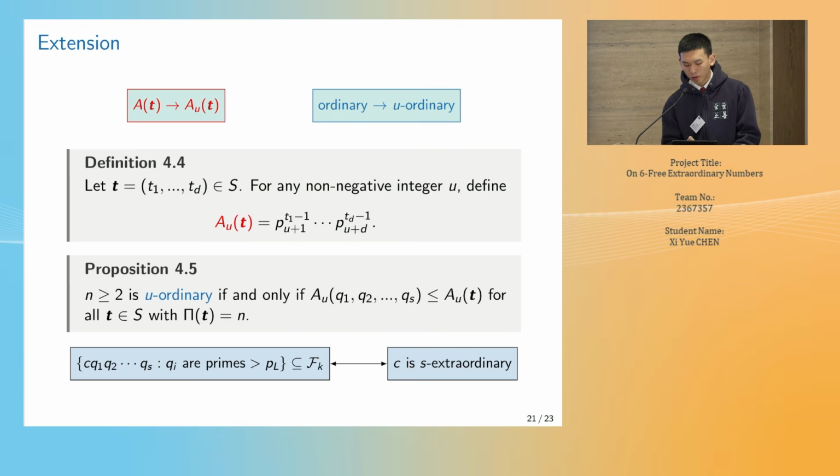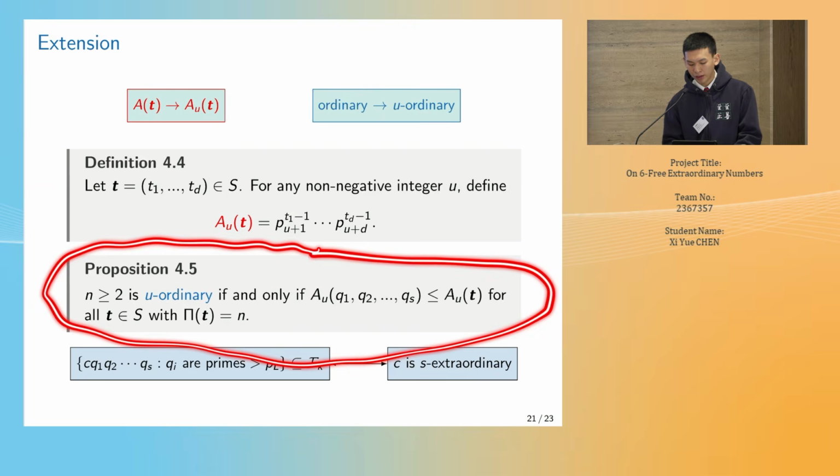Firstly, the definition of the function AT can be generalized into AUT by offsetting the first U primes in the function AT, just like Definition 4.4 shows. Then, after replacing the function AT with AUT in Proposition 2.4, we can generalize the definition of U-extraordinary numbers from extraordinary numbers, which holds Proposition 4.5.